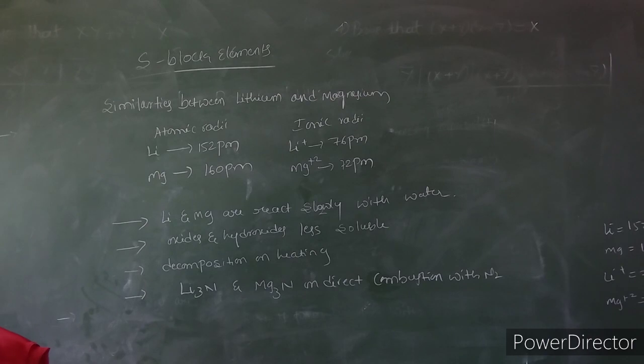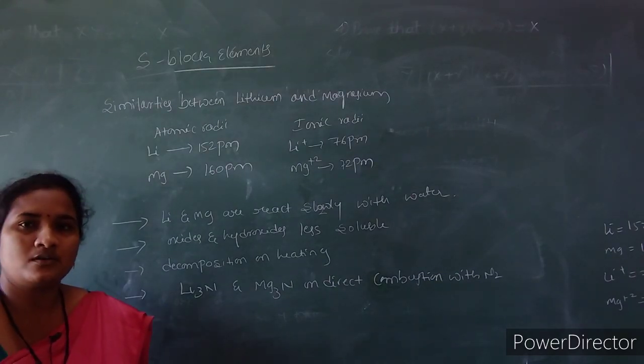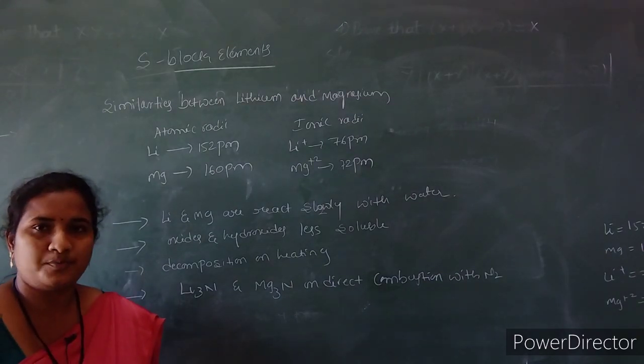And these oxides of lithium and magnesium do not combine with an excess amount of oxygen, and they will not give superoxides.